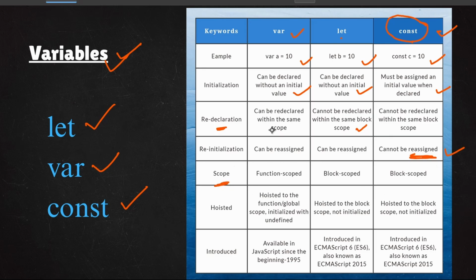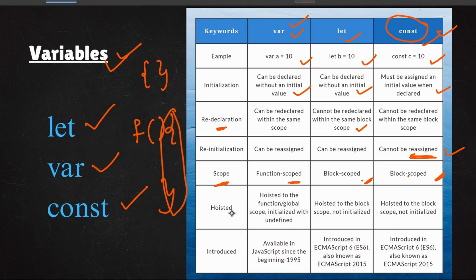Scope. So where can var be used? Function scope: var is function scoped, let is block scoped, const is also block scoped. So let and const are block scoped. Block scope is nothing but this is the block scope. And function scope is where you write function func and mention it in this fashion, right? So this is the function scope. Hoisting, I will explain what hoisting means in further sessions.